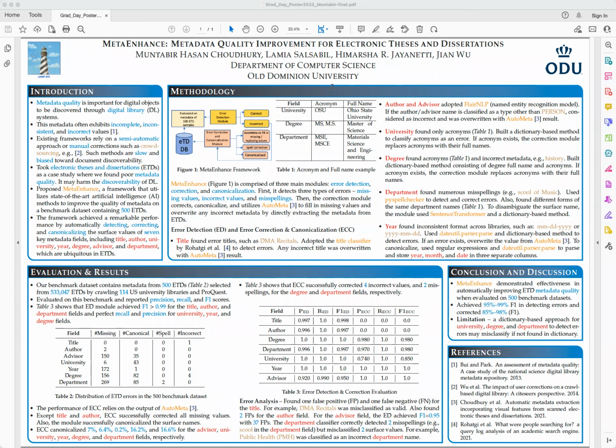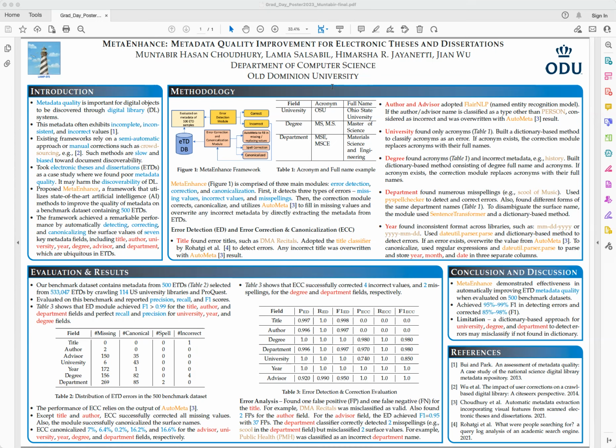In this poster, we are trying to emphasize adopting an AI-based method to improve the quality of the metadata rather than relying on some of the manual or semi-automatic approaches that have been proposed in previous research work. Metadata quality is very important for digital objects to be discovered through digital library domains. However, this metadata often exhibits incomplete, inconsistent, and incorrect values.